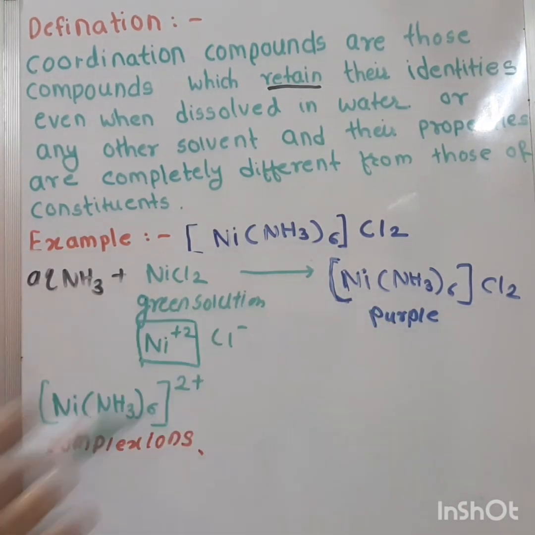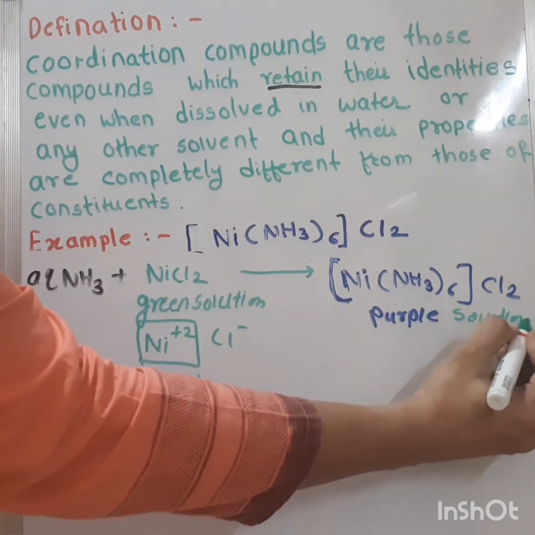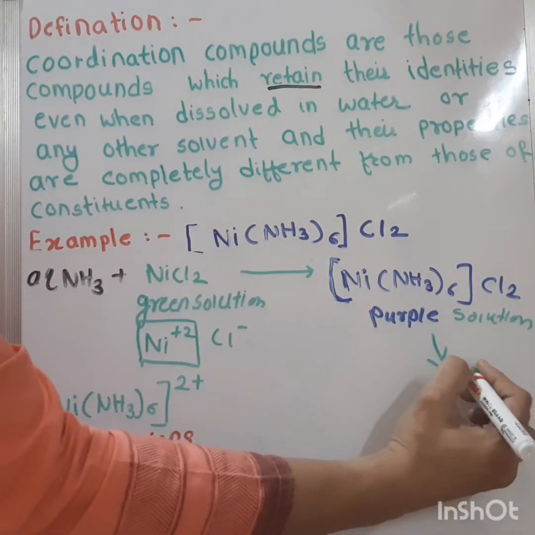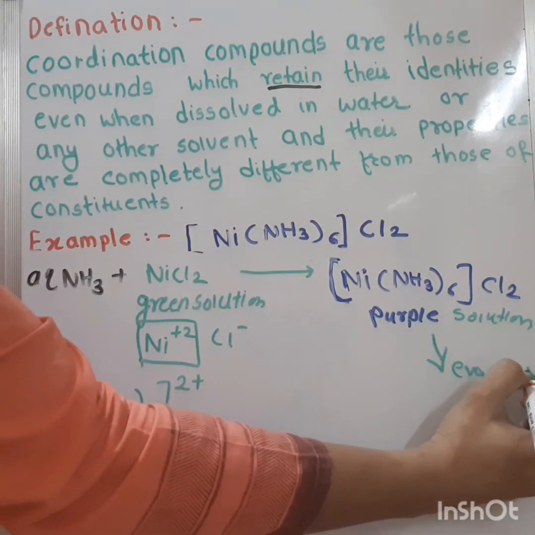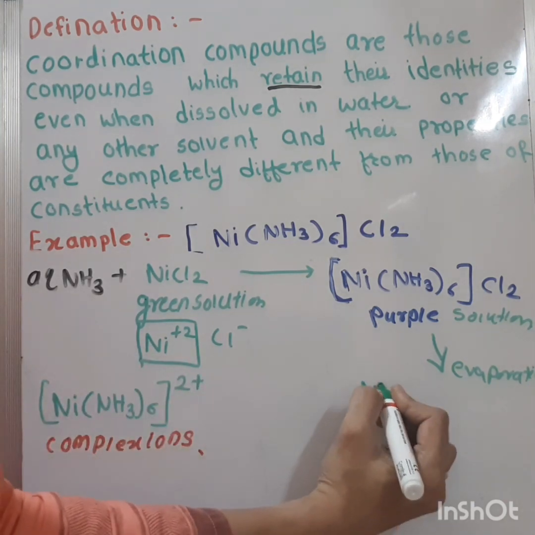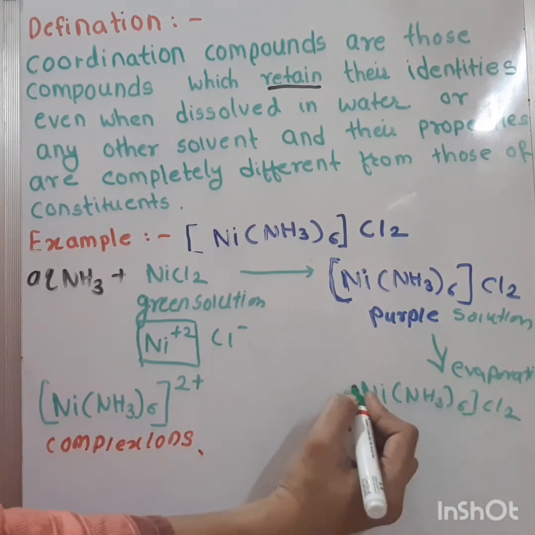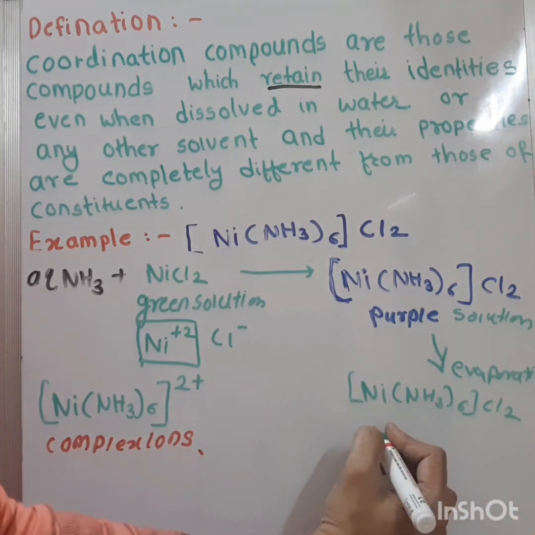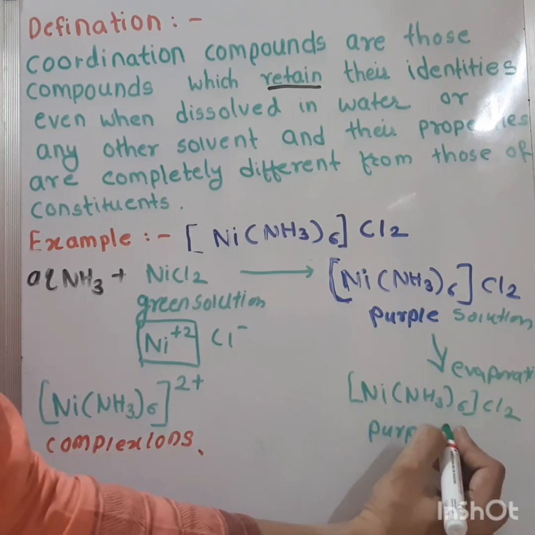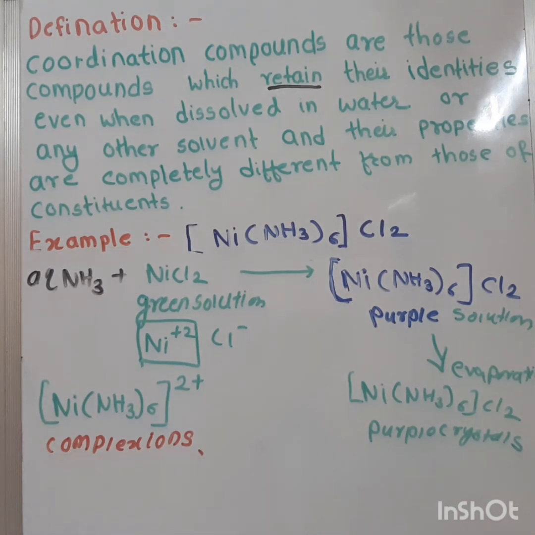This solution, the purple colored solution, on evaporation yields the crystals of [Ni(NH3)6]Cl2. Purple crystals of [Ni(NH3)6]Cl2.